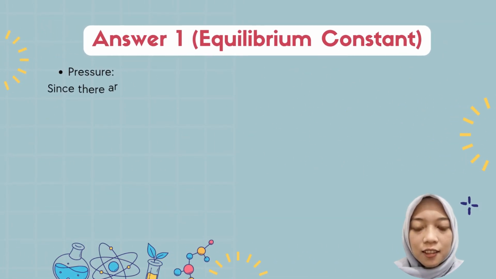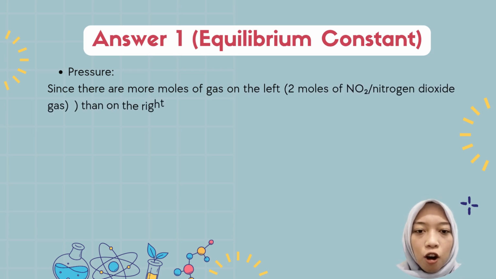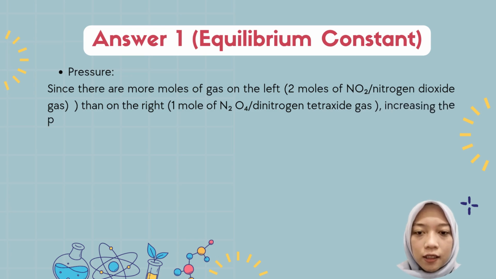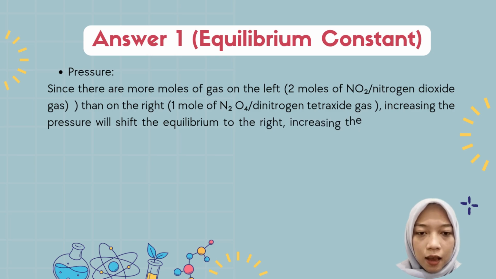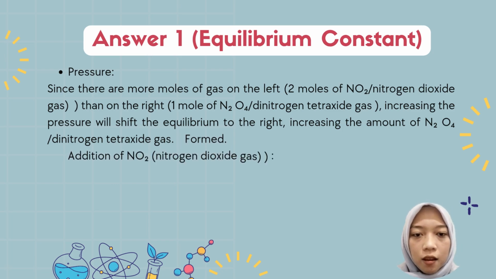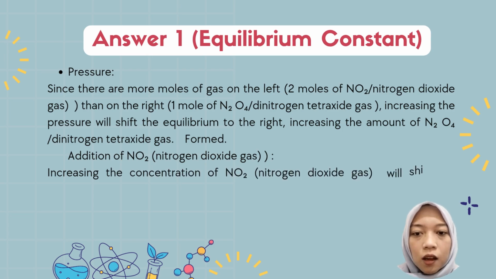Pressure. Since there are 2 moles of gas on the left, or 2 moles of nitrogen dioxide gas, and on the right, 1 mole of dinitrogen tetroxide gas, increasing the pressure will shift the equilibrium to the right, increasing the amount of dinitrogen tetroxide gas formed.